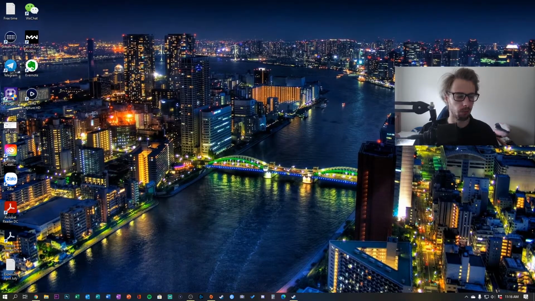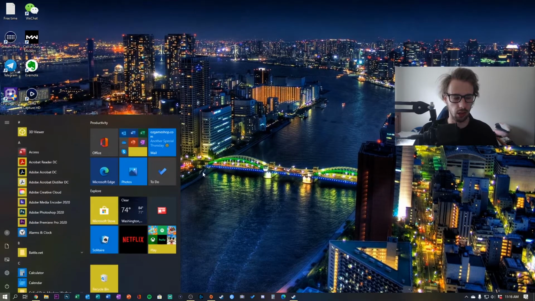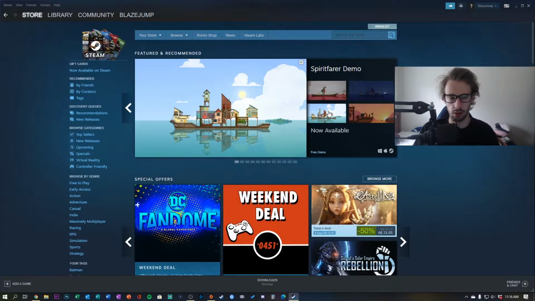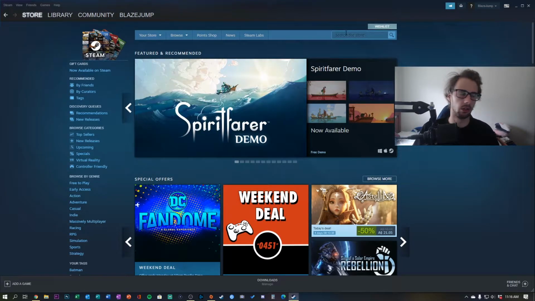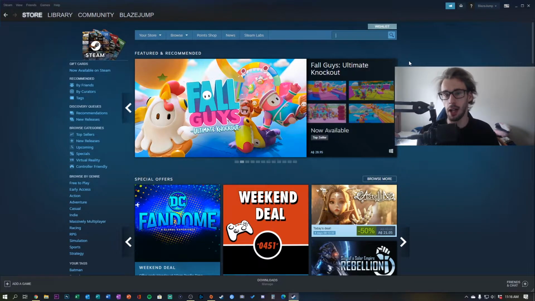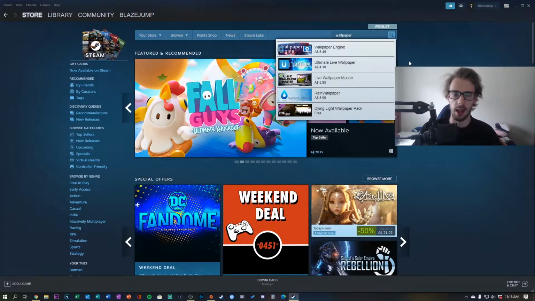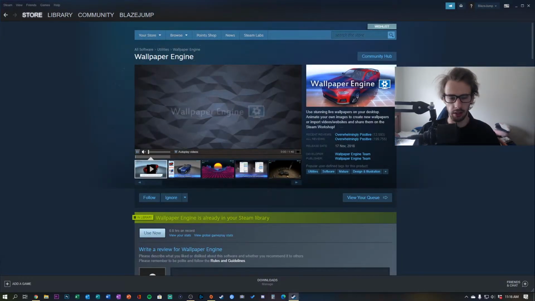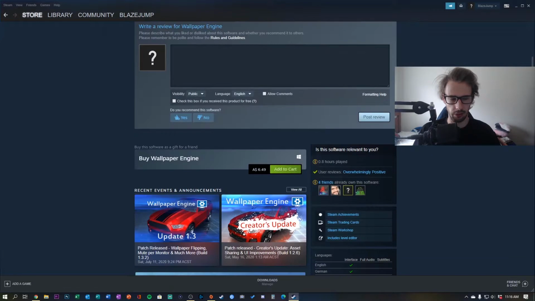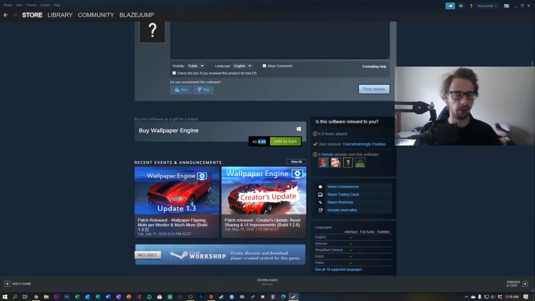So after that, once it's installed, you can either click it on your desktop right here, or you can just come to the start bar and type in Steam, however you like to do it, and pretty much come into your account, and that's easy as that. So you're going to want to come to the search store option and type in Wallpaper Engine. So for me this costs $6.49. So for US people that's probably like $3 or $4, and you're gonna want to simply do add to cart, then buy it, then you're gonna want to jump over to your library.